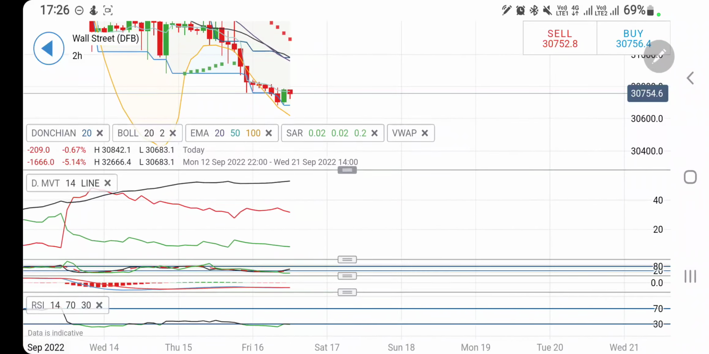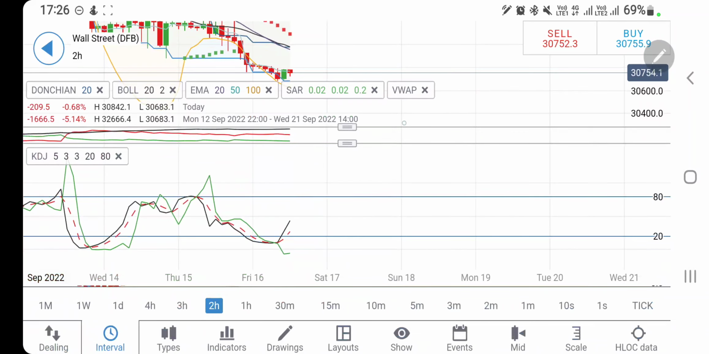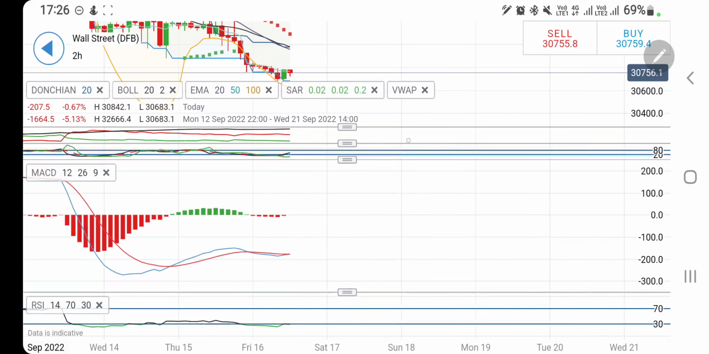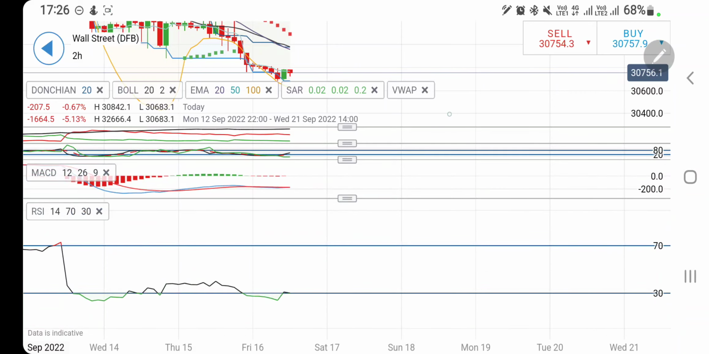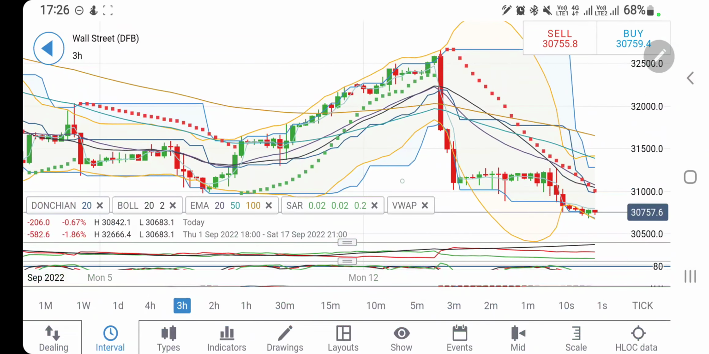Beyond that, 31,100, 31,200 levels will come into picture. Directional movement bearish. Stochastic was oversold, trying to come out of the oversold zone. The MACD is bearish and it is trying to cross over for a bullish move. The RSI is oversold, trying to come out of the oversold zone.